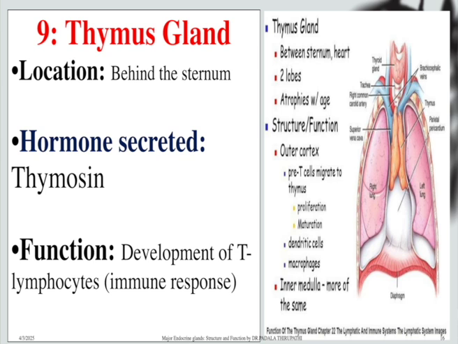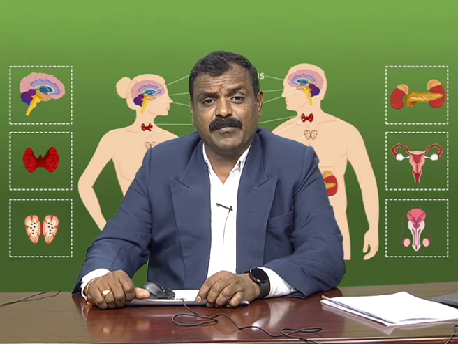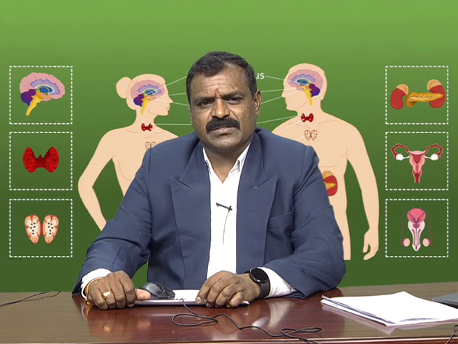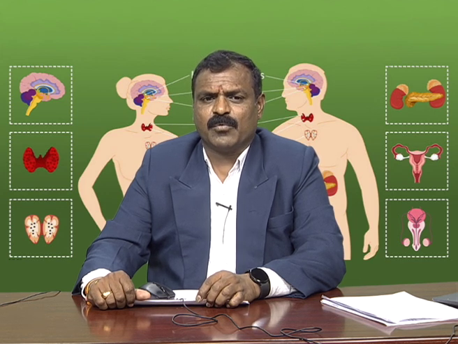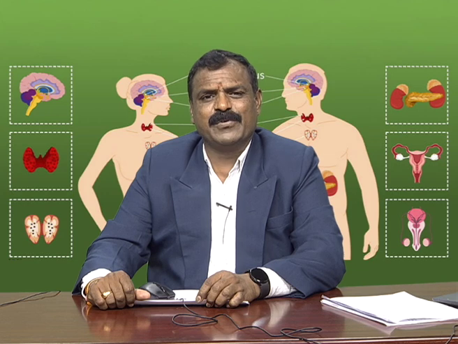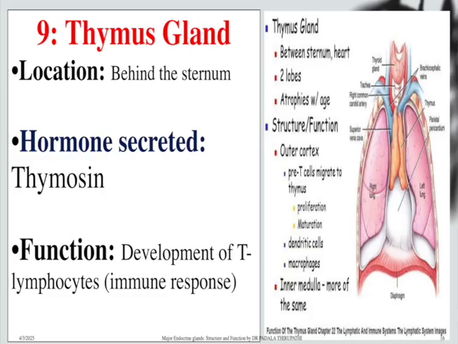The viral disease, the human immunodeficiency virus or AIDS virus, affects the immune system's blood cells, that is, the T lymphocytes. So T lymphocytes are most important to increase the immune response in human beings. This depends upon the thymosin hormone secreted by the thymus gland, located behind the sternum.